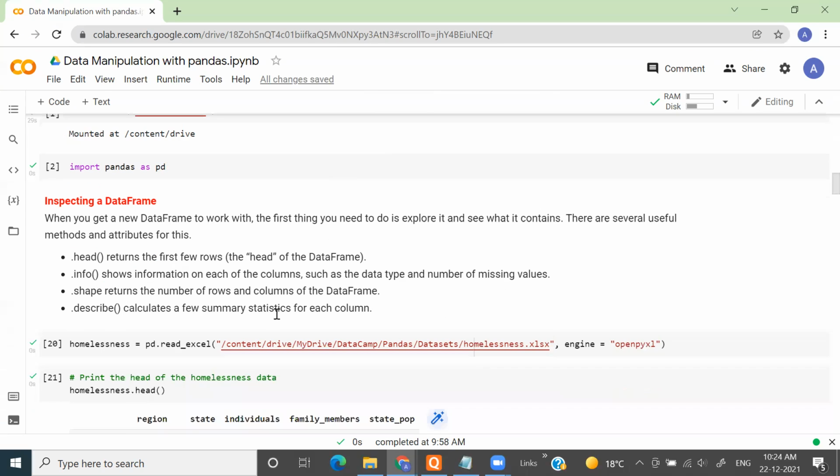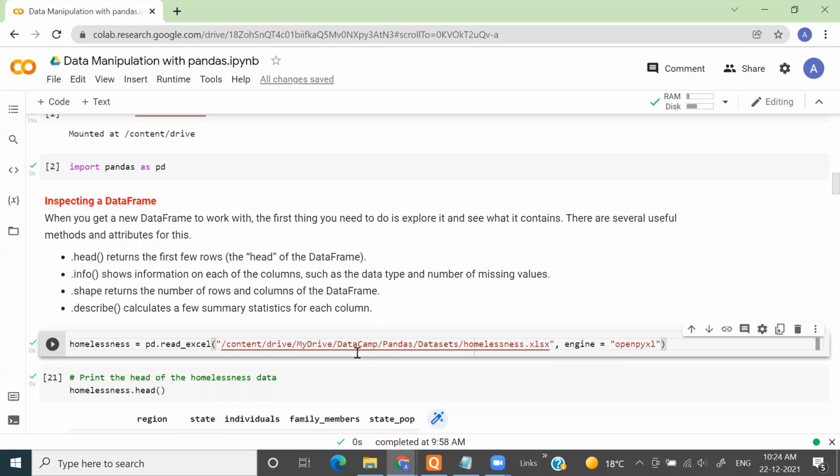But first of all, let us read the data from Google Drive, or I should say, let us import the data. Okay. In this pandas module, I have a method called read_excel, because I want to read an Excel file. So I'll use this function.